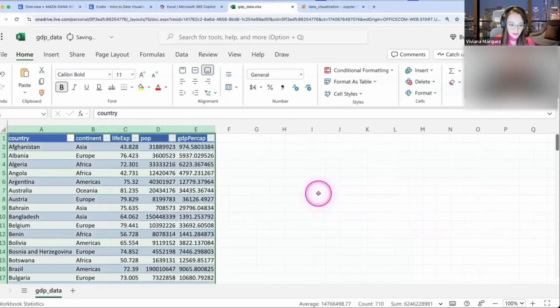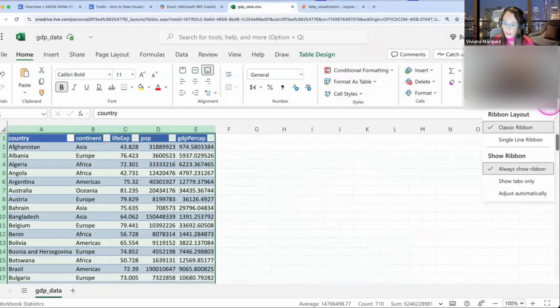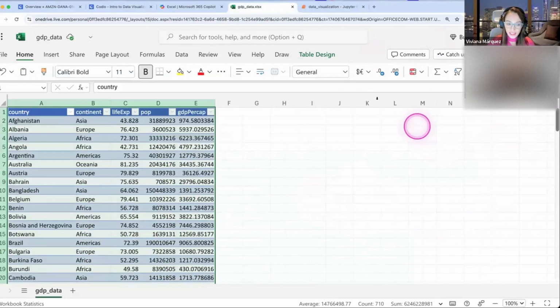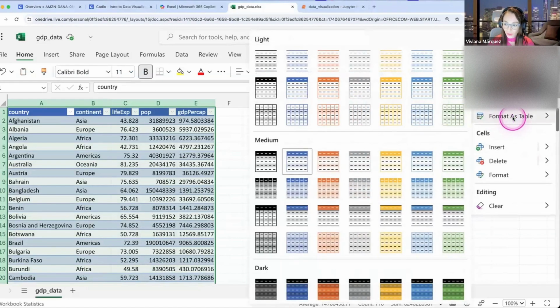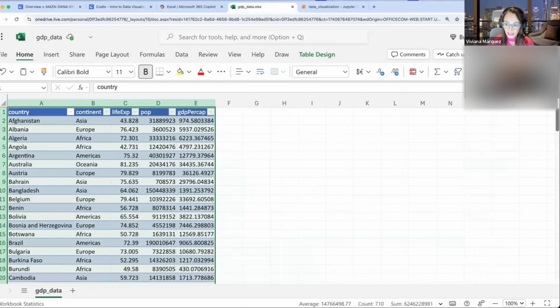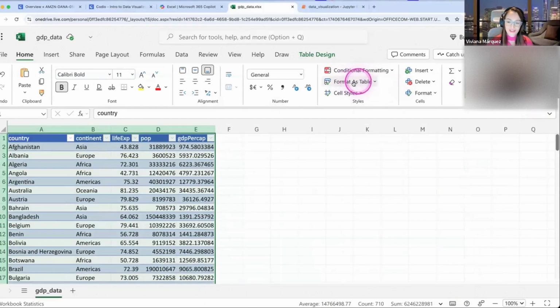And here you click OK. And there you go. If you don't see this button this way, there's this arrow all the way to the left. I have selected classic ribbon. If you have single ribbon, it's hidden somewhere in here, like format as table. But if you want to see exactly the same thing that I have, I'm using this classic ribbon here, and this is the format as a table button.